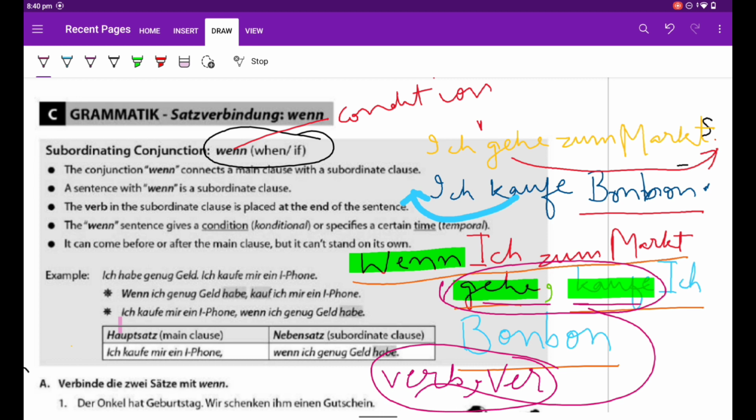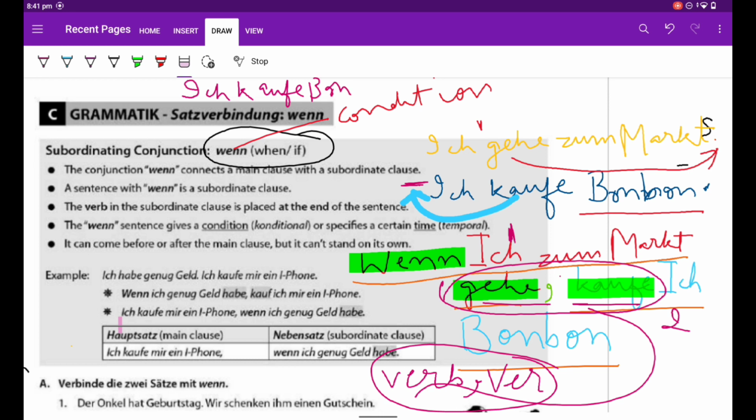Gehen is a verb, kaufen is a verb, and this is the comma. So Nebensatz here is on the first position, Hauptsatz in the second position. I can write it in another way also. How? Hauptsatz, or main Satz, I write first, for example this one. Let us write it first. Ich kaufe Bonbon. In that case, there should be no change in the verb.